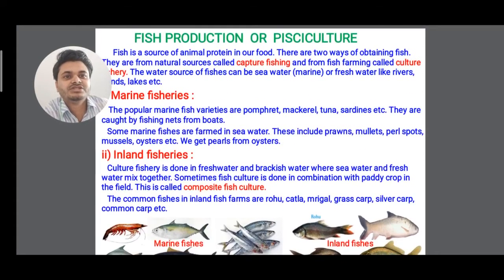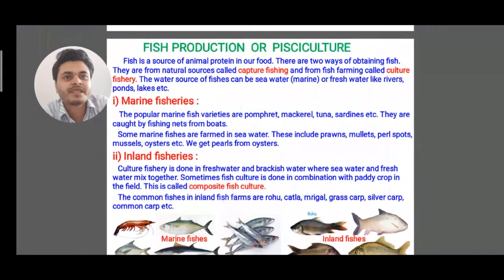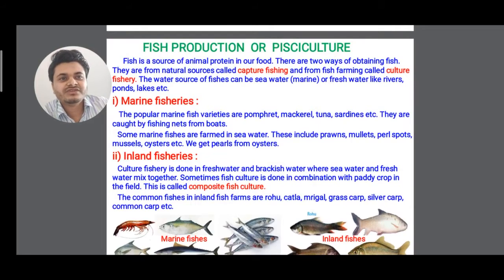Now see, in fish production or pisciculture, what happens? See, fish is a source of animal protein in our food, isn't it? And there are two ways of obtaining fish. They are from natural sources, called capture fishing, or from farming, called culture fisheries, clear? So the water source of fishes can be seawater, that is marine, or fresh water like rivers, ponds and lakes.